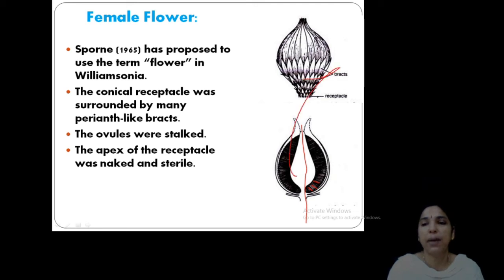What is this? It appears like a perianth. What do you mean by perianth? The leaf-like nature. Okay. Then the apex is sterile. This typical tip portion is what? Sterile, that is, not fertile. The lower portion contains the reproductive ovules.